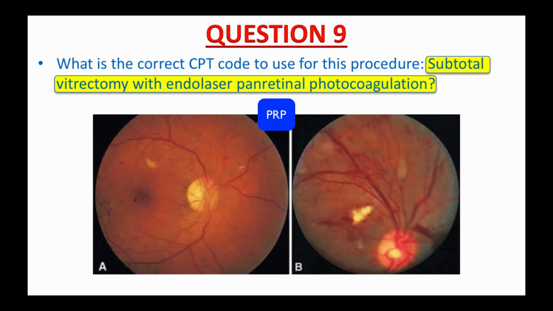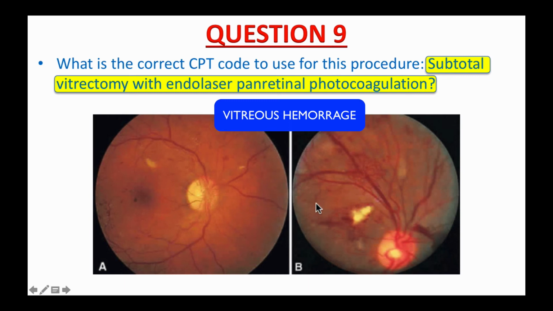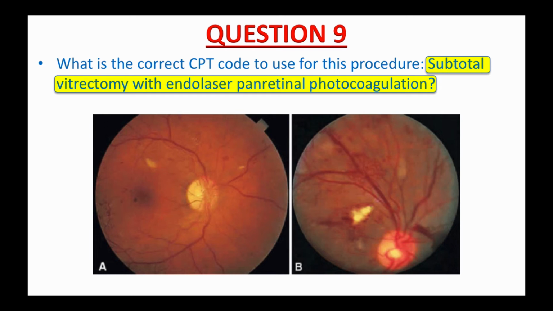The PRP laser treatment prevents abnormal new vessels on the retina and in the drainage system of the eyeballs from growing, and it also makes them less likely to bleed in the eyeball. This condition is called vitreous hemorrhage. I will put on a short 30-second music while waiting for you to open your CPT book and find the right code for this procedure. Please pause the video and do it now.